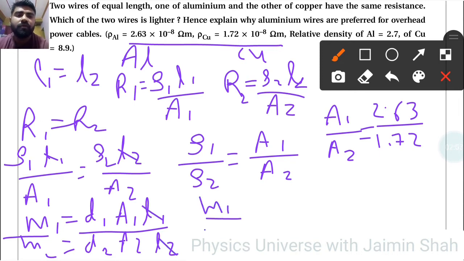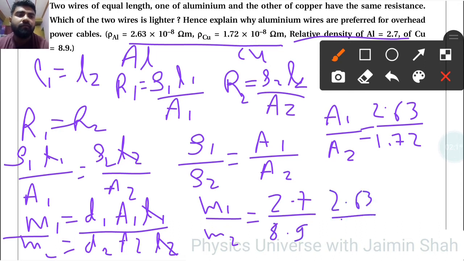So M1 upon M2 is equal to D1 upon D2 times A1 upon A2. D1 is the relative density of aluminum, that is 2.7, upon D2, which is 8.9, and A1 upon A2 is 2.63 upon 1.72. So this is the calculation: 2.7 into 2.63 upon 8.9 into 1.72, that is 0.464. So M1 is equal to this value times M2.